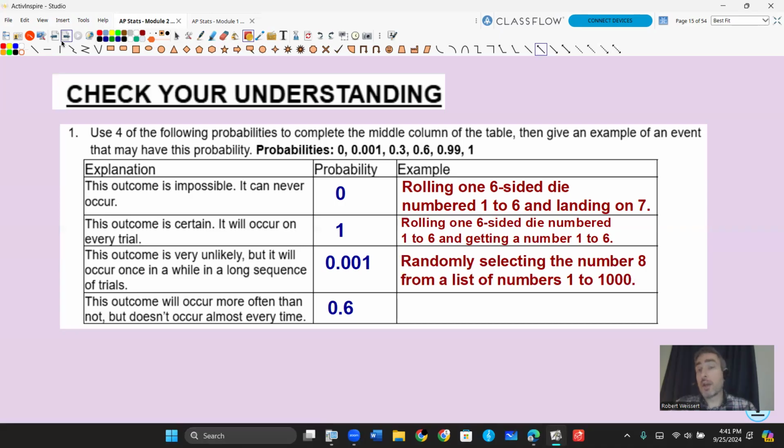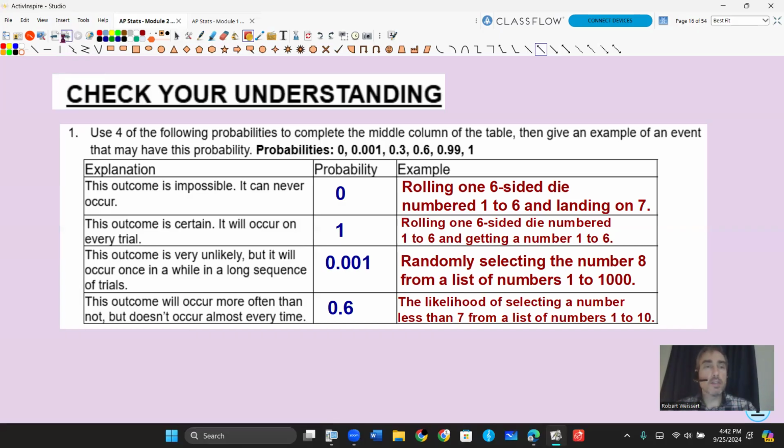Think about drawing a number out of 1,000, right? 0.001 is 1/1,000th. So if I randomly select a number and expect the number 8 to come up, 0.001 would be that probability. And the last one, I'm doing the same kind of thing with numbers. Again, you can do any sort of scenario that works. The likelihood of selecting a number less than 7 from a list of numbers 1 through 10. So 1, 2, 3, 4, 5, 6, 6 out of 10.